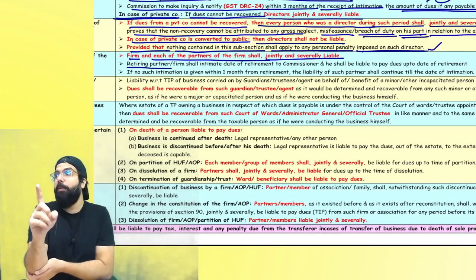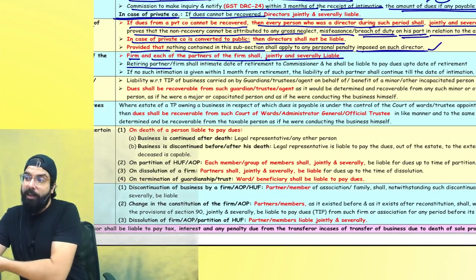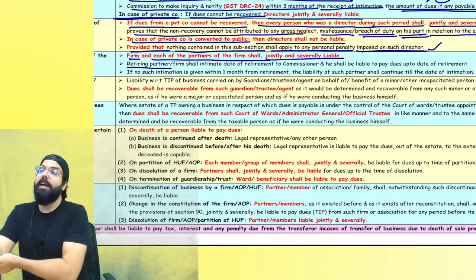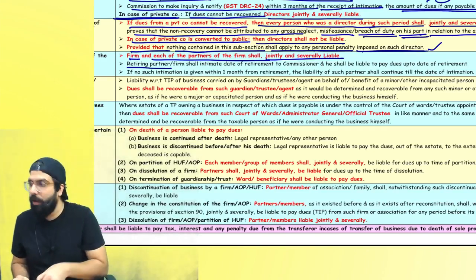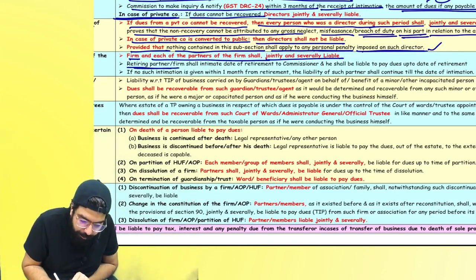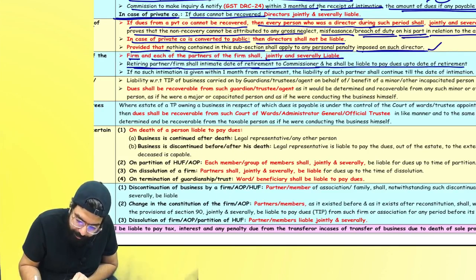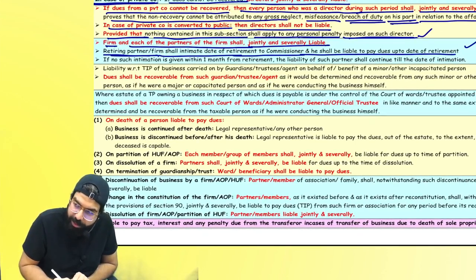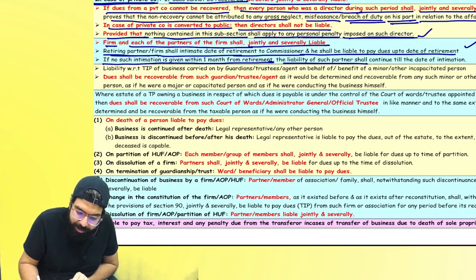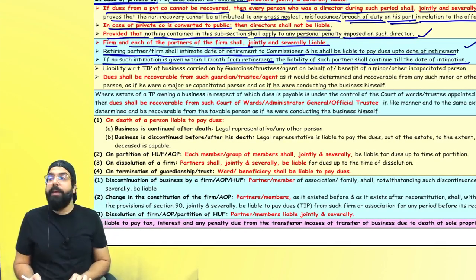But if you don't intimate within 1 month, then the day you intimate, till that day you are liable. Are we clear, everyone? See over here, the retiring partner or firm shall intimate the date of retirement to the commissioner, and he shall be liable to pay the dues up to the date of retirement. If no intimation is given within 1 month, the liability shall continue till the date of intimation.